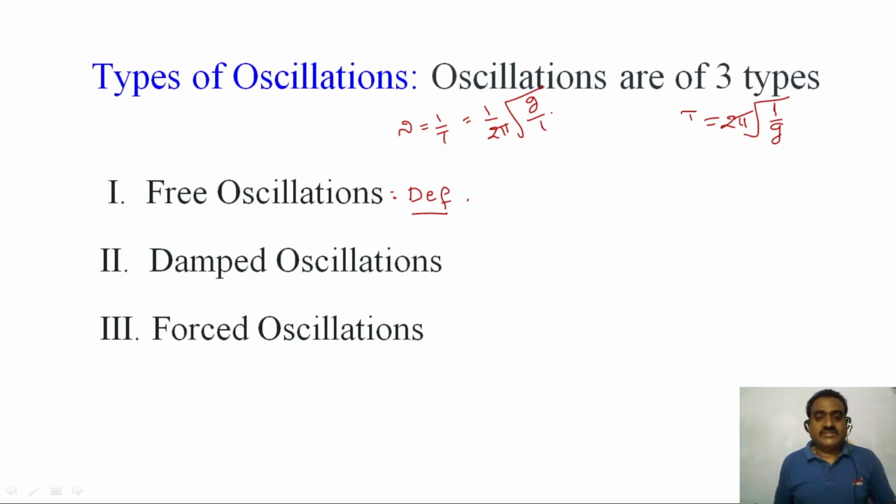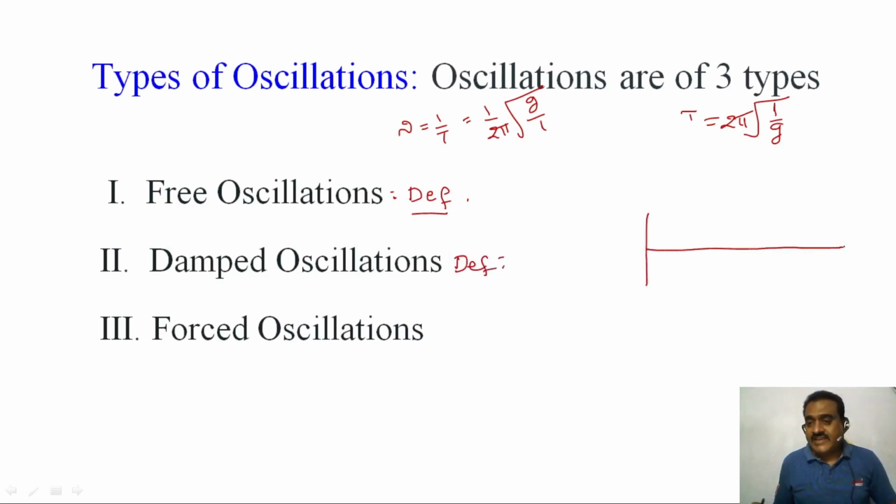So what is damped oscillation? If the time period increases, the displacement or amplitude of the oscillatory particle decreases with respect to frictional force phenomena, which is called damped oscillations. So I am giving the definition with the graph.